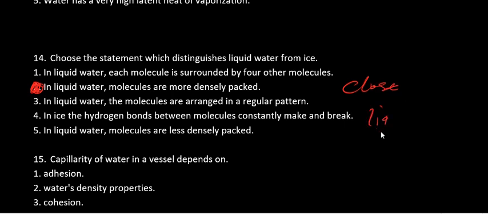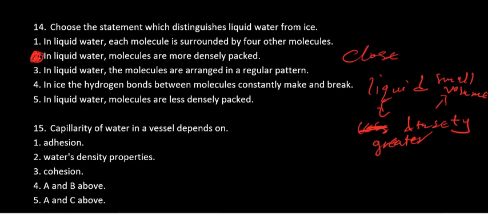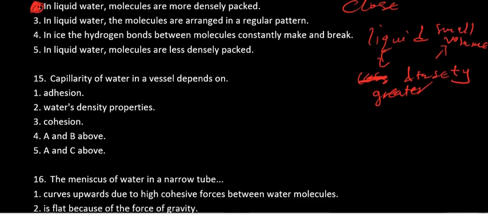That's why liquid water has what? It has less density. So this less density is as a result of the fact that it has what? Small volume. So because of the closeness, no, we can't say it has less density. It has greater density, sorry. So because of the small volume, you find that the density increases, because density increases when the volume is small. So yeah, okay. Capillarity of water in a vessel depends on what?